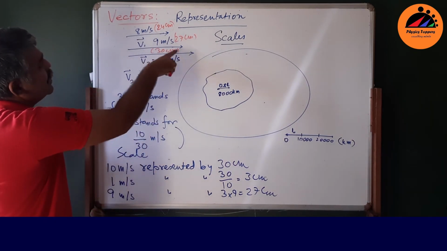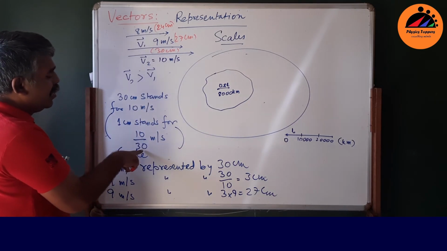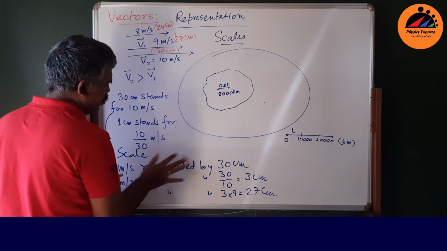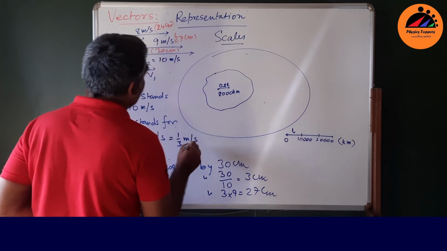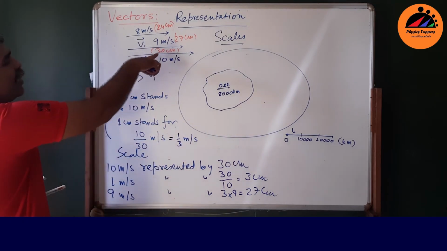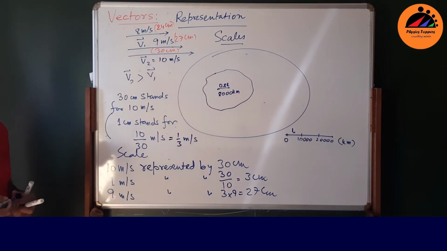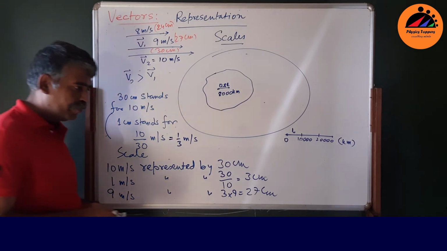So suppose this is 30 centimeters, right? So 1 centimeter stands for 3 by 30 meters per second. So that is how much? 1 by 3 meters per second, right? So if you multiply 30 into 1 by 3, you get 10 meters per second. So that is the representation of a vector.